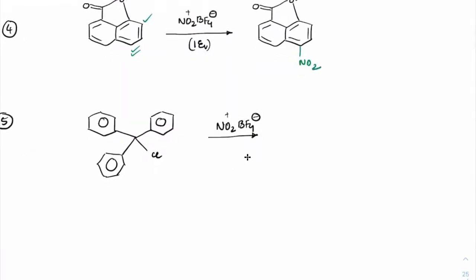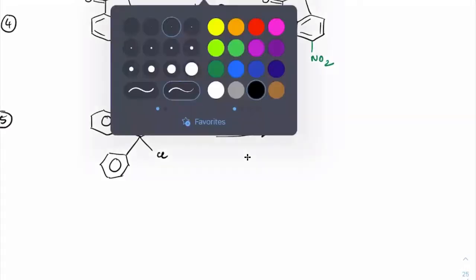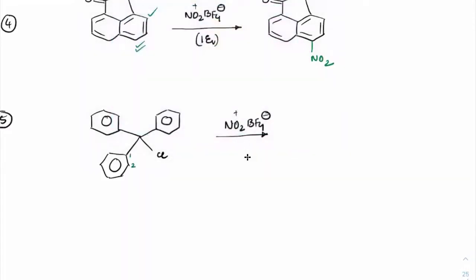Okay, all benzenes are at equivalent position. So I will just give the numbering to any one of them. So 1, 2, 3, 4, 5, 6. Correct. So all of them are at equivalent positions only. So at one of the positions, NO2 will go. Now tell me which position does it go.